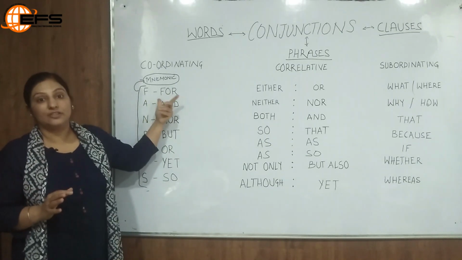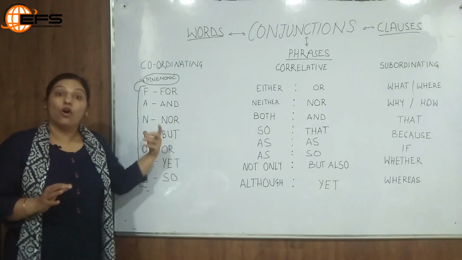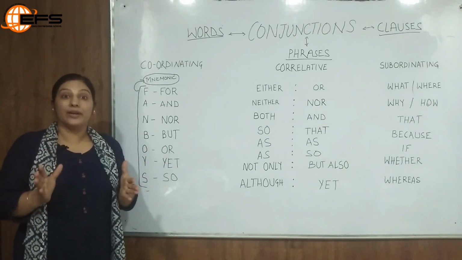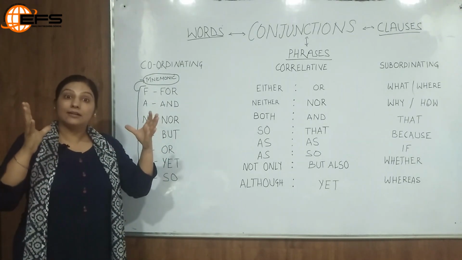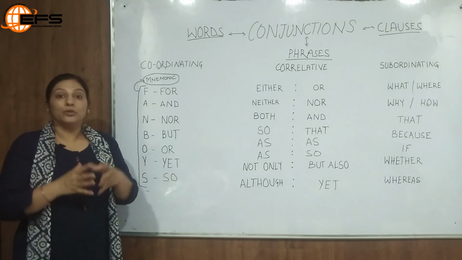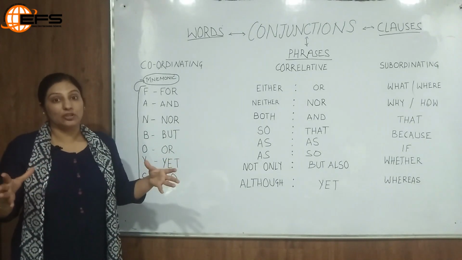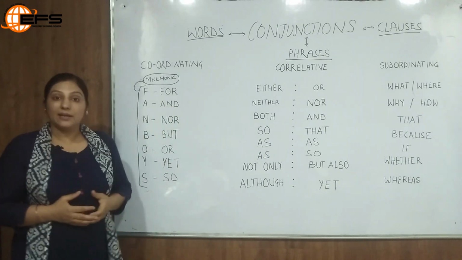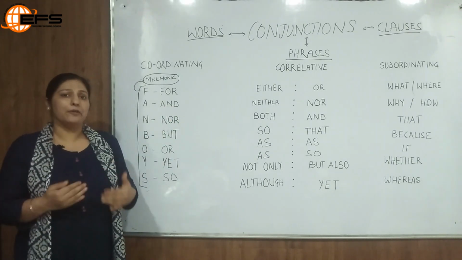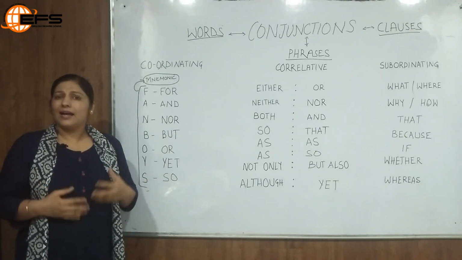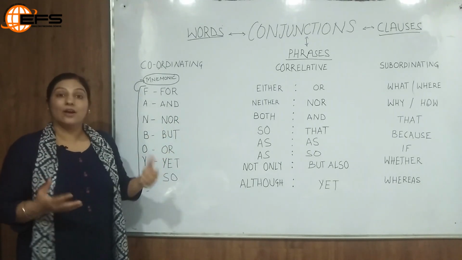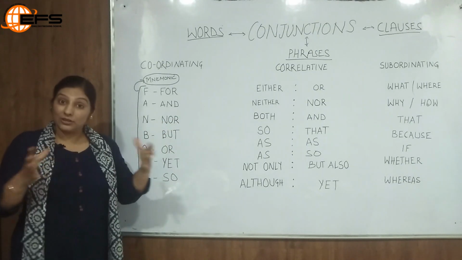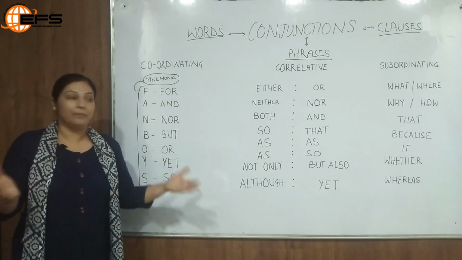So we use the conjunction for and we use all coordinating conjunctions in a way that when they are used in a sentence, both the clauses are independent of each other. They do not depend on each other for their meanings. And the same goes for and. I went to the party and ate a lot. So that is how and is used. Again, both the clauses here are independent.